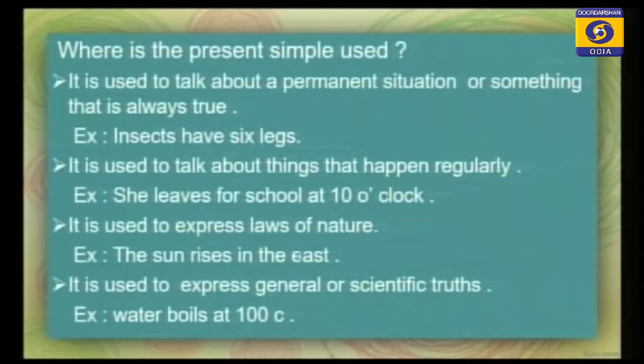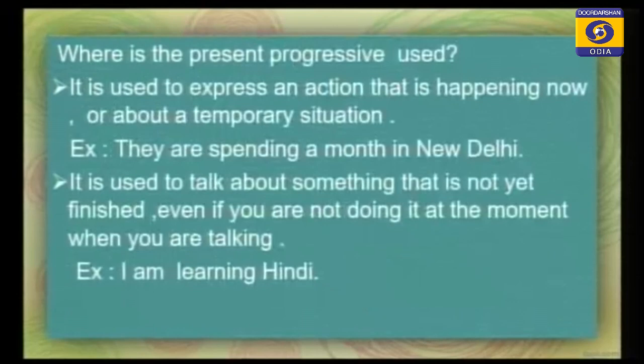We just studied where we can use the simple present. Now you see where we can use the present progressive. It is used to express an action that is happening now or a temporary situation. Suppose your father regularly does the shopping or marketing.